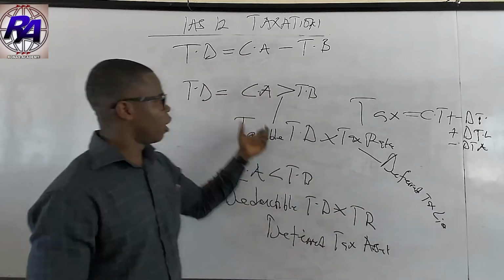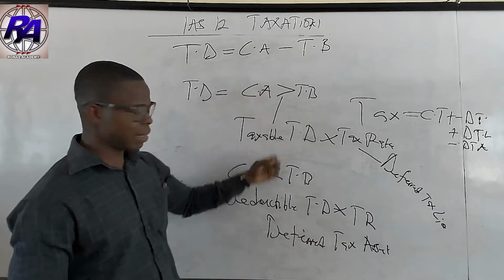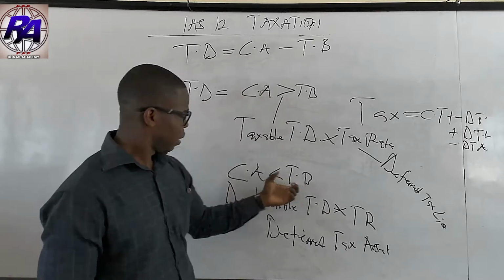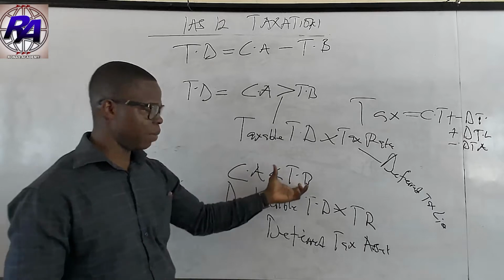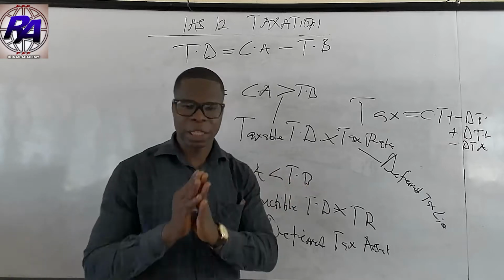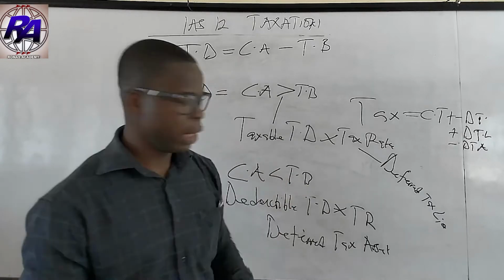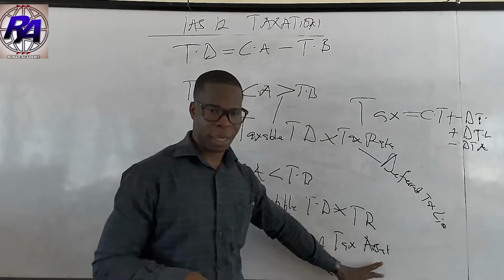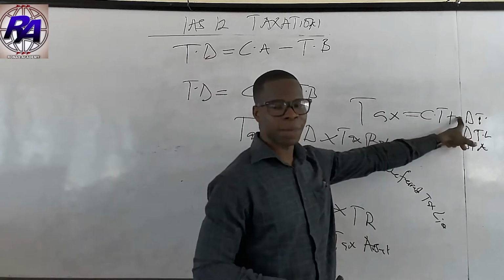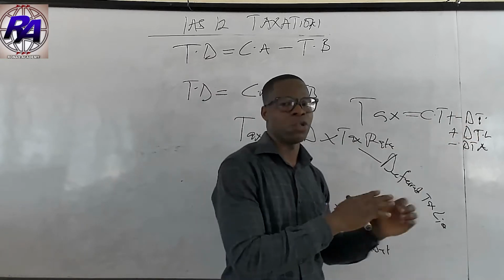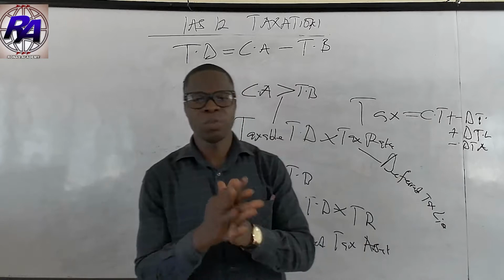But anytime you're accounting for it, and your carrying amount is lesser than the tax base, then you are going to get what's called the deductible temporary difference, which will lead us to a deferred tax asset. So if it's a deferred tax asset and you are computing the total tax, you are going to less it. And if it's a liability, you add it to your current tax to get the tax to be accounted for